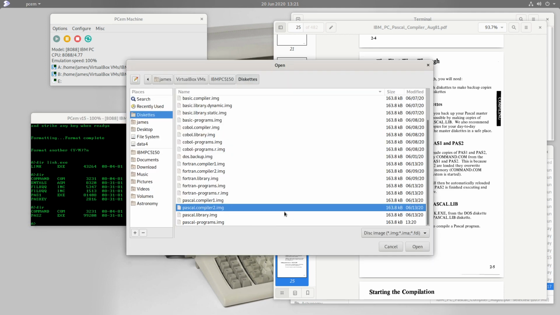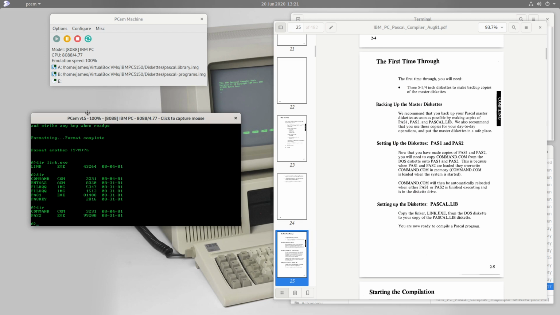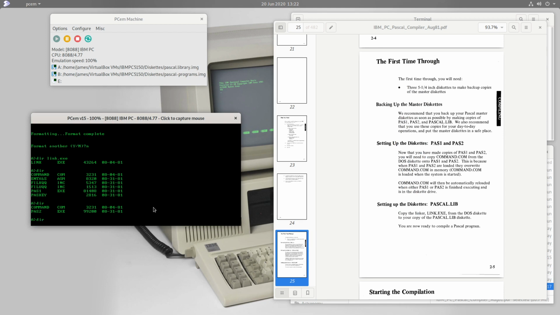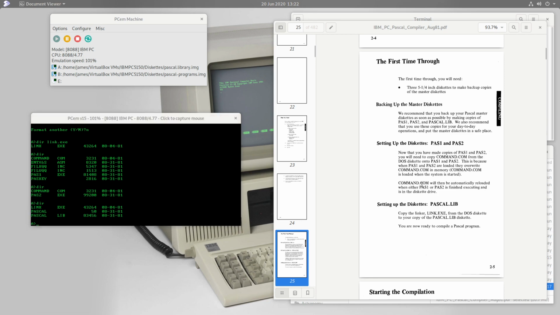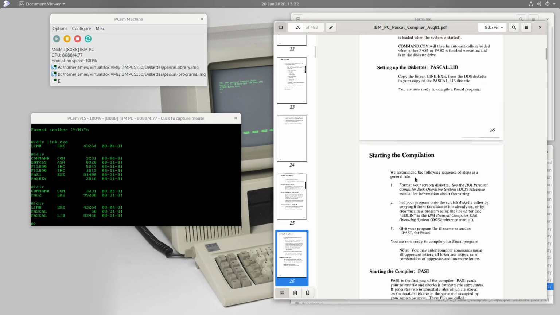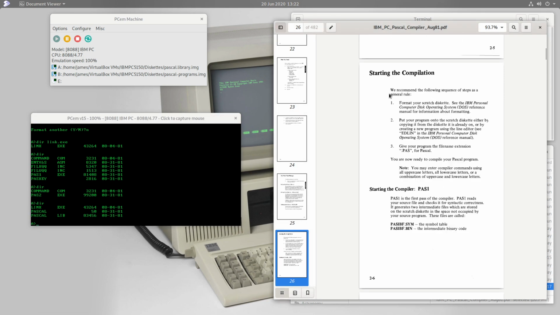And then finally we have the linker diskette, which I also backed up, and so that had a Pascal lib and a Pascal file, and I've additionally copied this link.exe also from the DOS diskette. So that's taken care of this here. And so now we can start compiling.